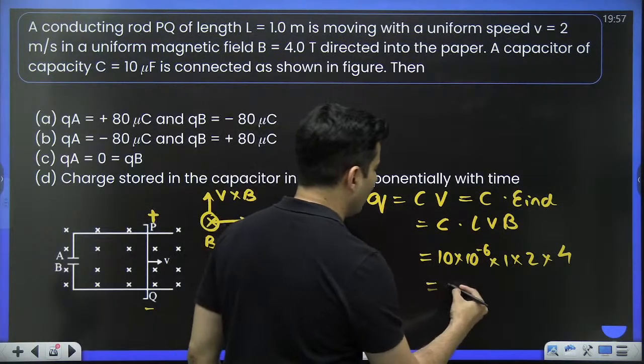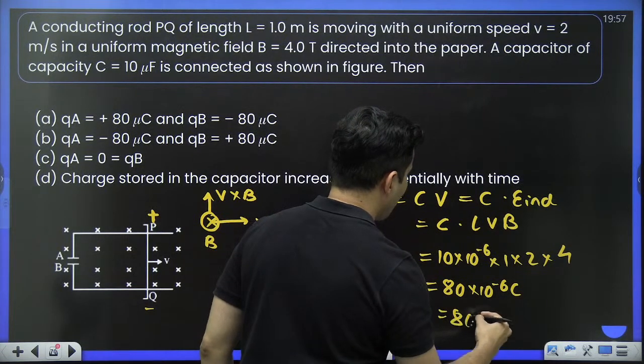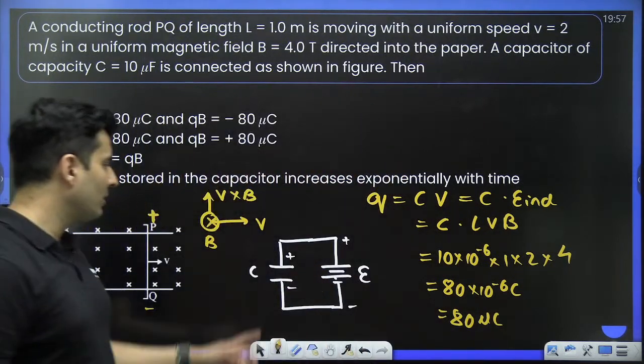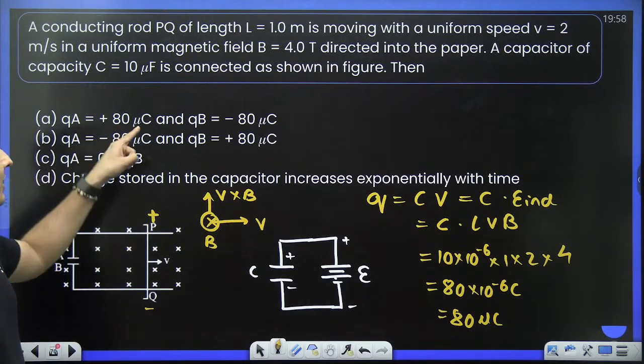Anyways, the answer is going to come out to be 80 × 10^-6 coulomb, which is 80 microcoulomb. So this will be the positive charge, this will be the negative charge. Option A. Right? Very good, Pravina, Priyanka, Senthil Kumar. Yep, you didn't even have to find the value.